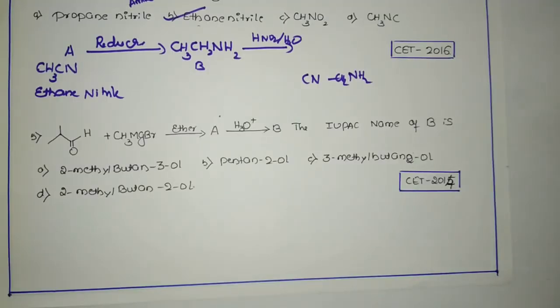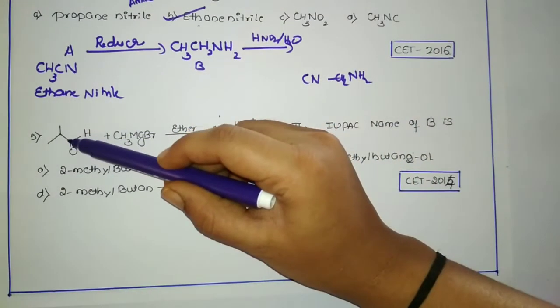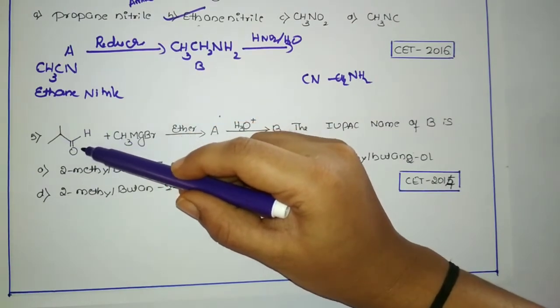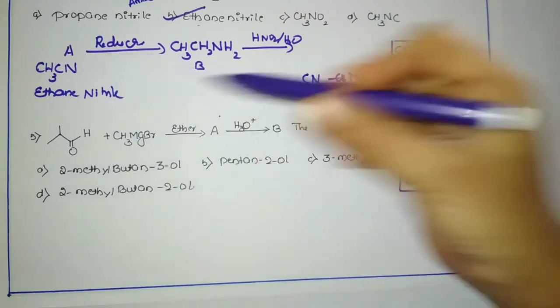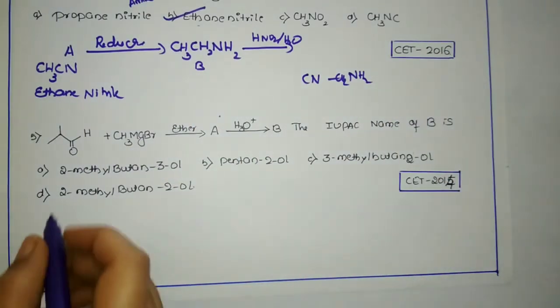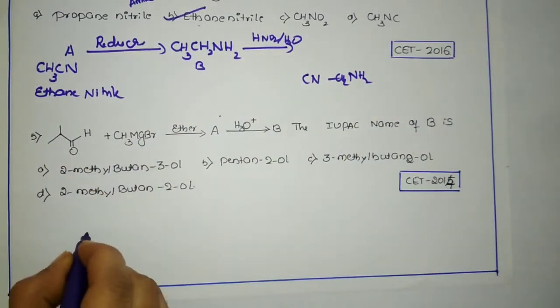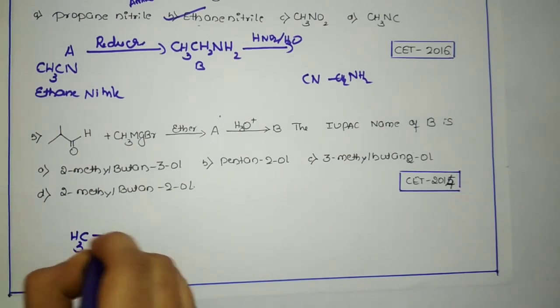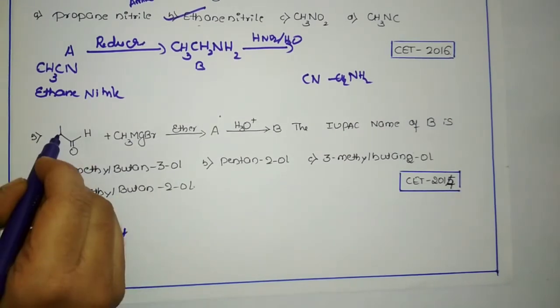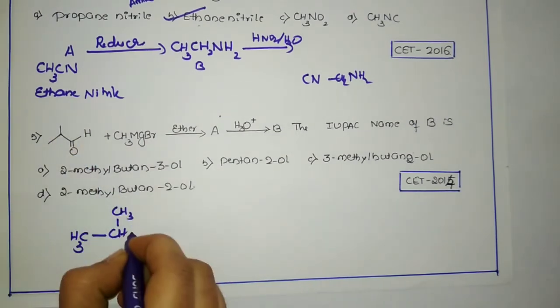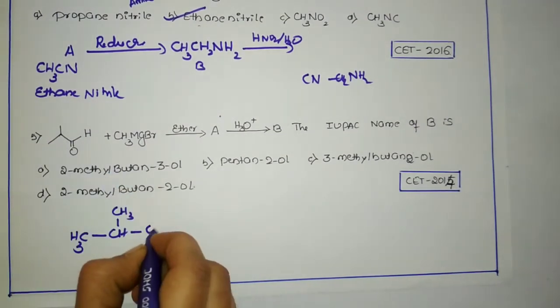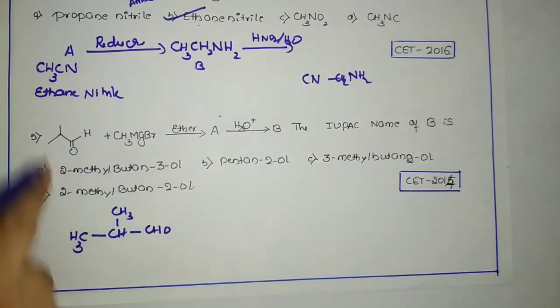So you could see the question here. Here we have an aldehyde. This is the bond line formula they have given. I'm going to write the complete structure here. We have CH3 here, and we have a carbon. This carbon I am writing. We have CH3 as a substituent here, and we have the aldehyde group over here. This is the compound.